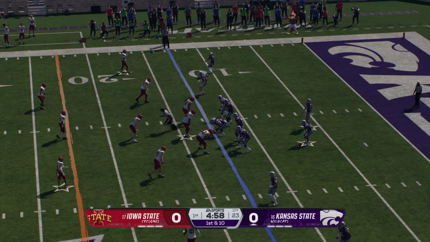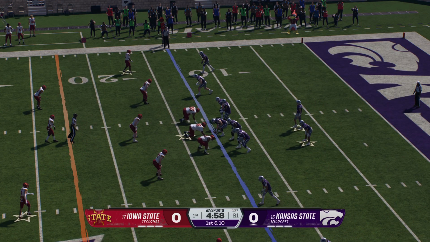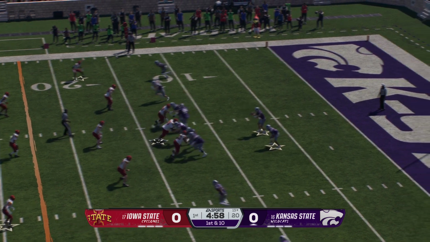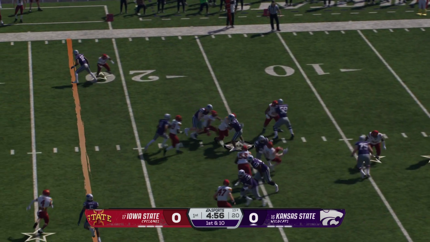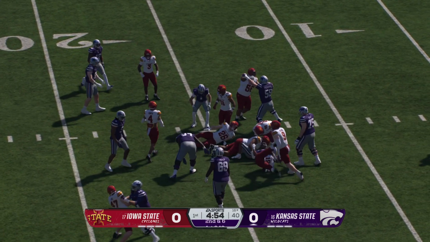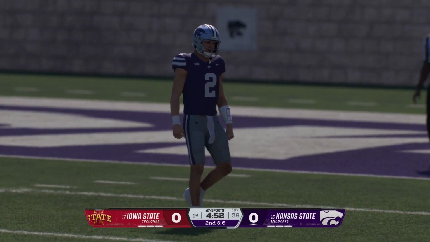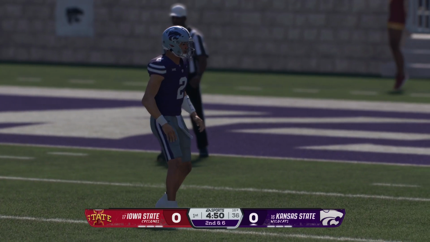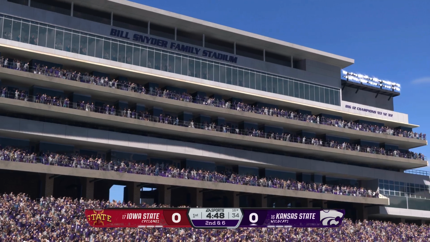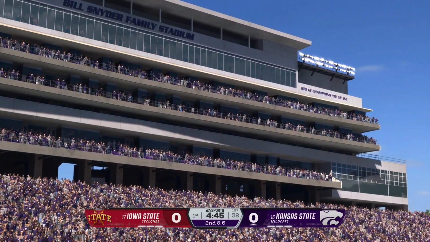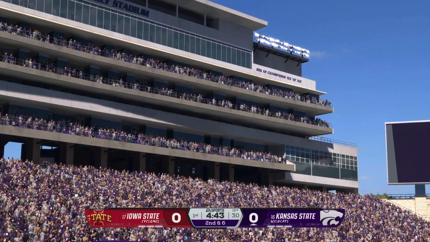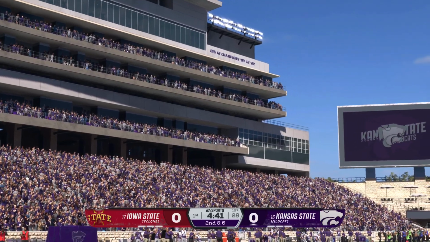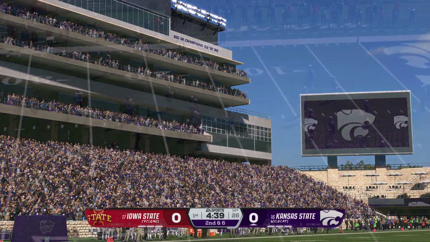Well, there's nothing like rivalry games. No matter what you've done all year, you get your opportunity to win this game today, and it can change everything. They pick up 4, so 2nd down and 6 coming up. It's exactly what you want to see as a play caller. You get positive yards to keep you on schedule. That's all you can ask for. Good job up front and a nice run.